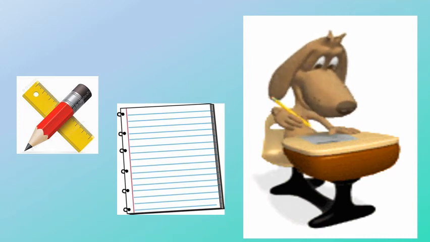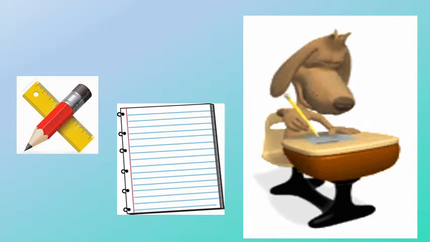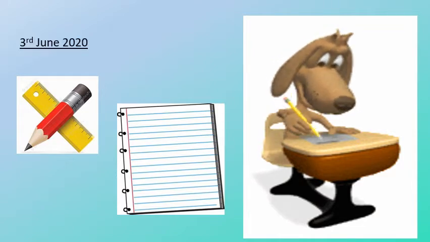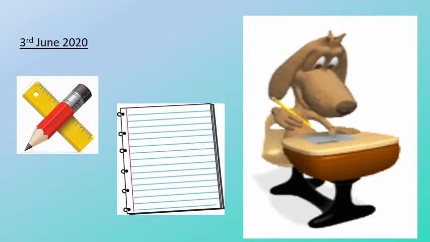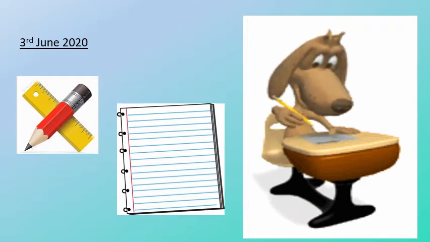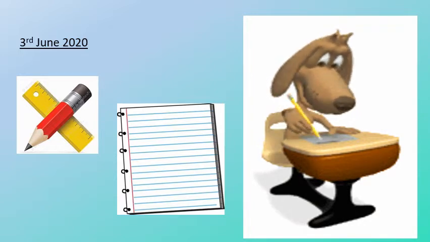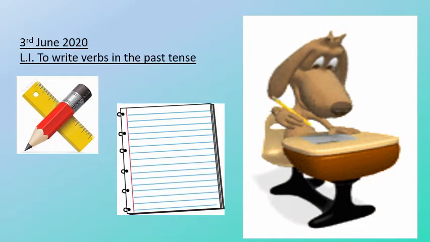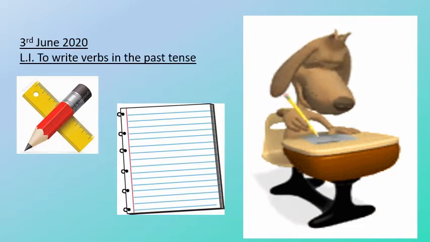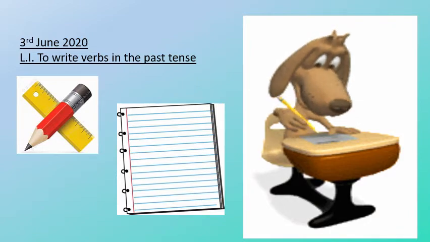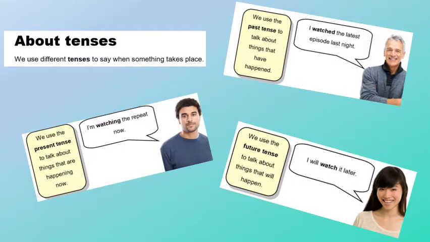The learning intention is to write verbs in the past tense. We'll be learning about tenses today, the past tense in particular. Pause while you get paper, pen or a pencil, and a ruler. Neatly write your date and learning intention. About tenses. We use different tenses to say when something takes place.